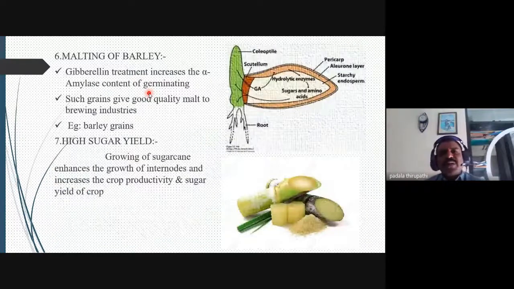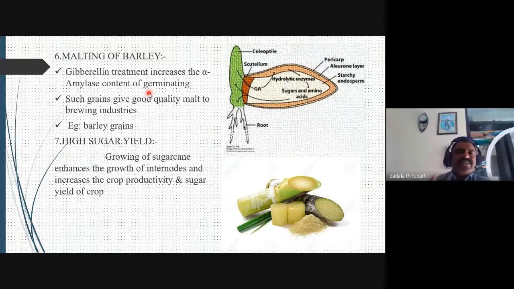And malting in barley is also very important for the beverages industry. The starch grains are converted in the synthesis of malt in the barley grains. That is the most important. Even the sugar content is increased in the sugarcane crop: a high quantity of sugar is produced by gibberellic acid in sugarcane and the sugar crops.